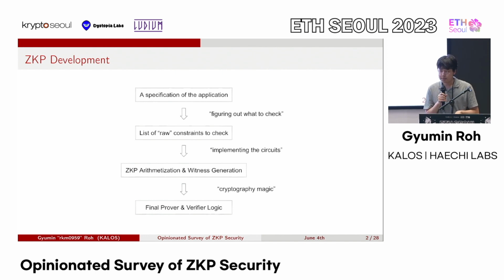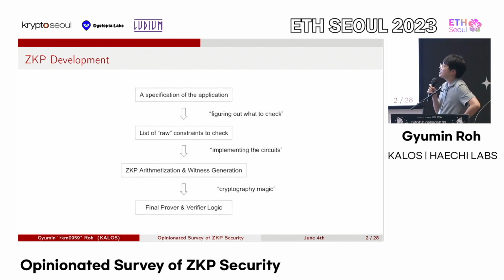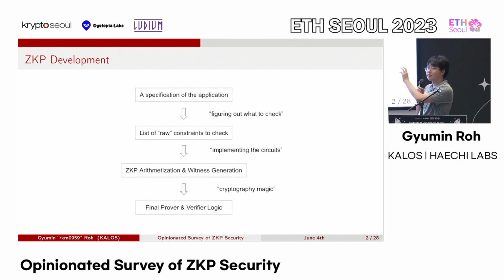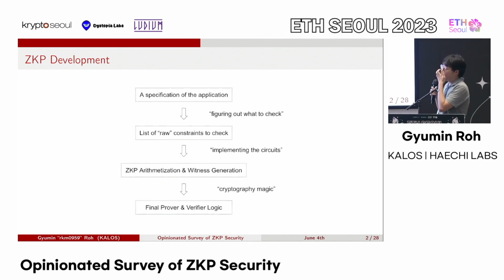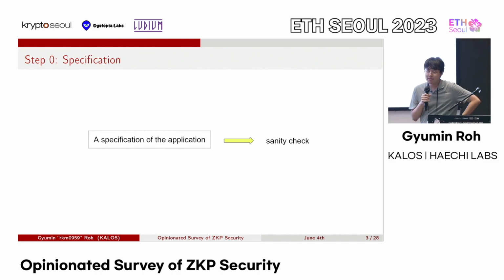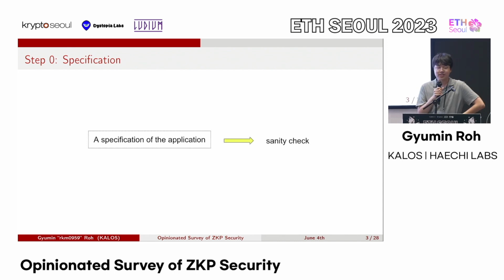And the main point I'll be trying to make is that for each of those 3 or 4 steps, there might be some vulnerabilities attached to them. So for example, what kind of vulnerabilities could happen in the specification part of the development cycle? If you're developing an AMM, you might want to check that your specifications actually make sense.